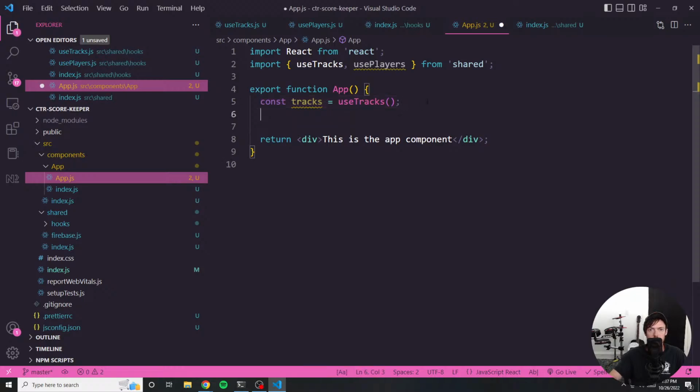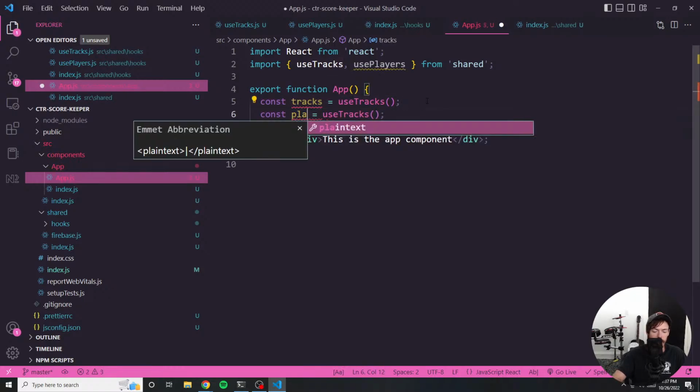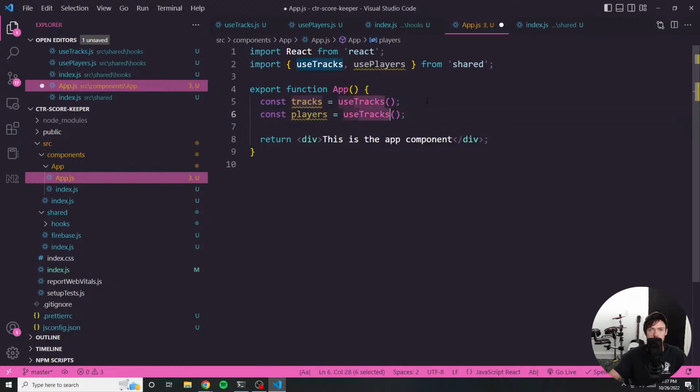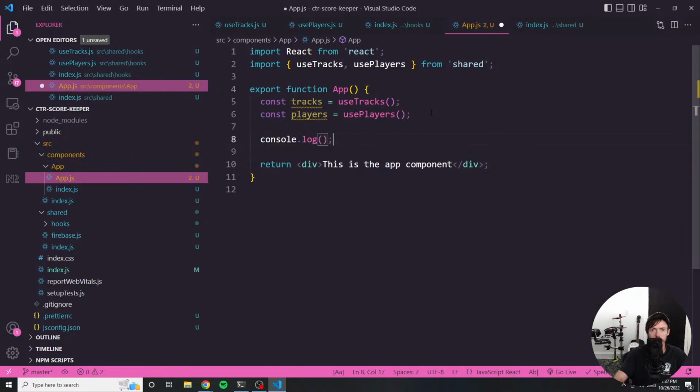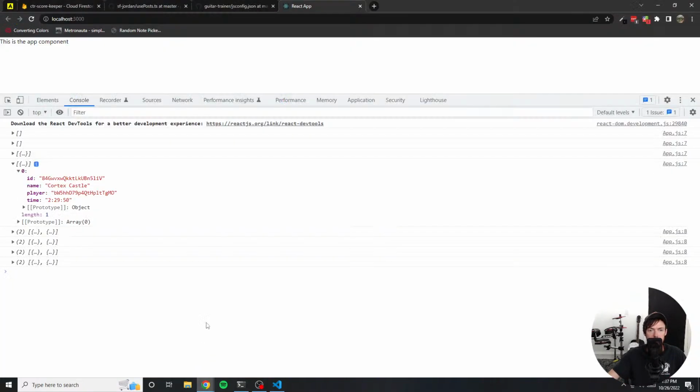So let's make sure that we're logging the players just to see if everything is working as expected. So let's log players. Let's see if we're getting the data that we would expect.